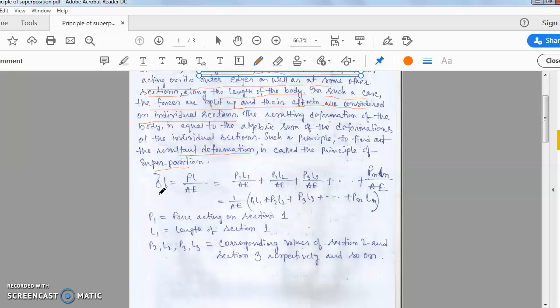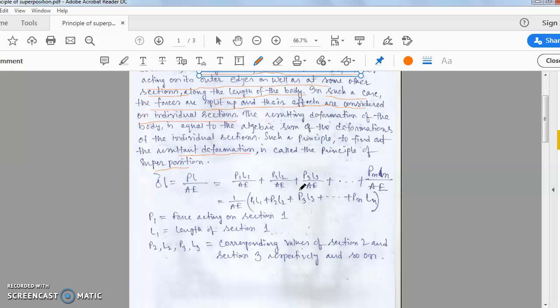So we can say del L equals PL by AE, where L is the length of the total body and P is the total load acting on the body. So PL by AE equals P1L1 by AE plus P2L2 by AE plus P3L3 by AE.